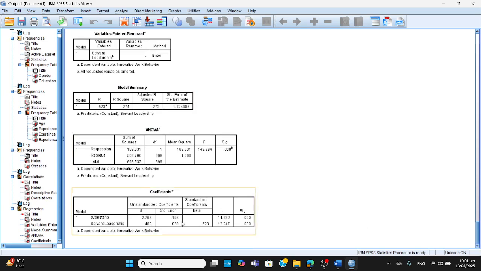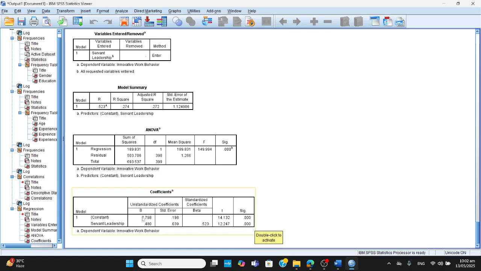Now we come to the coefficients of regression. If you can look at the values here, 2.798 and 0.480. These are the two values, okay? And we can see here that servant leadership has got a positive coefficient, 0.48. So it means that servant leadership has a positive effect on innovative behavior. Now, to answer whether this effect is a significant one, we can compare with the significance value. So you can see not the first one, but the second one, which is against the servant leadership value. Again, we can see that it's 0.000. Okay, it shows that the effect is significant.